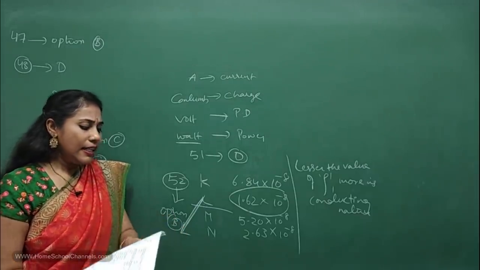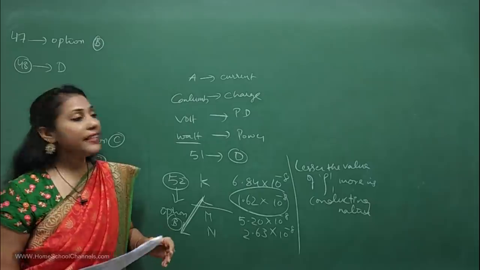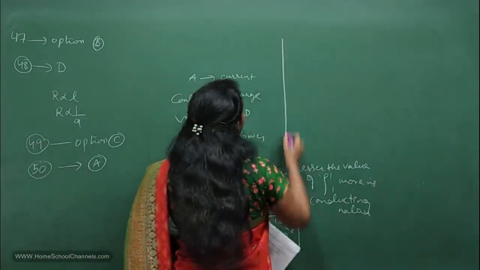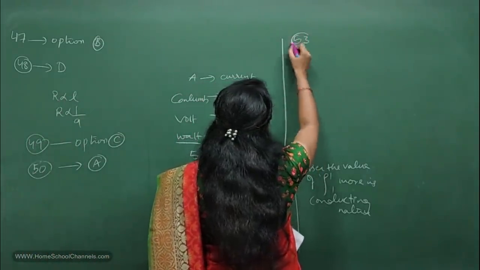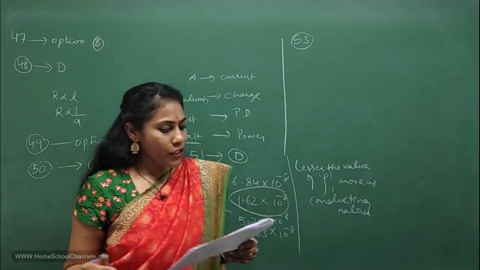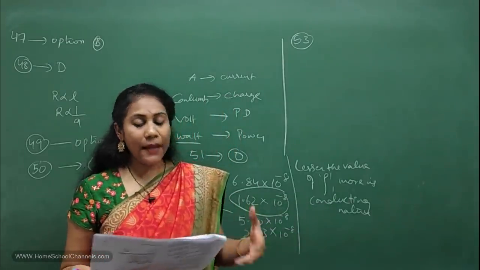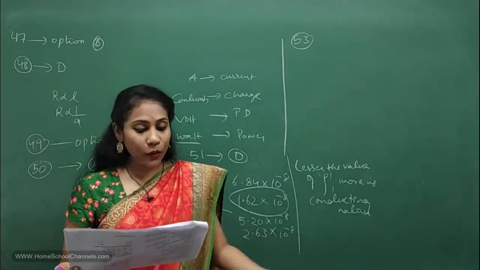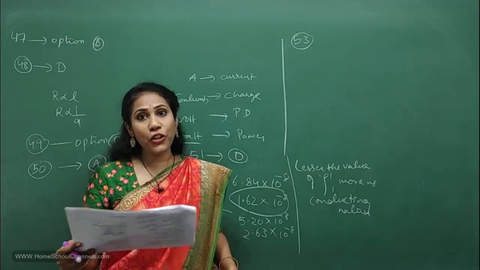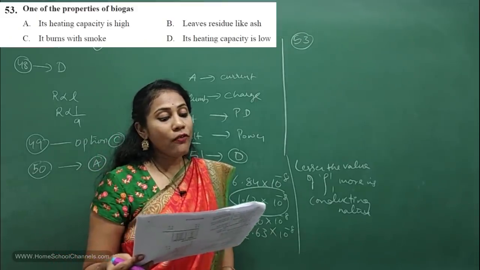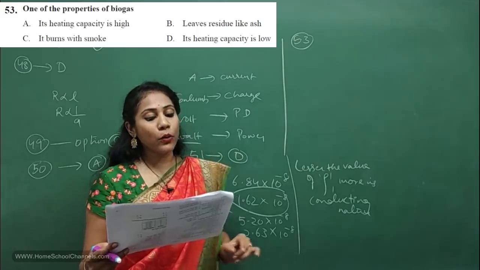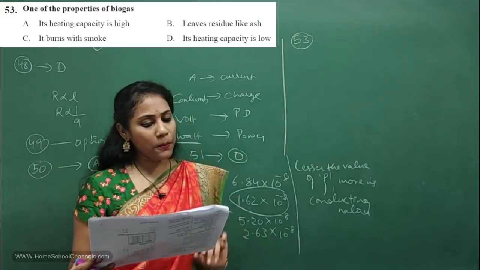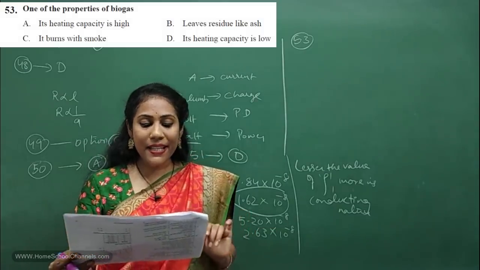And now let me go to the 53rd question. So what does the question say? It's about biogas, from the sources of energy chapter. One of the properties of biogas is, read the option: its heating capacity is high.